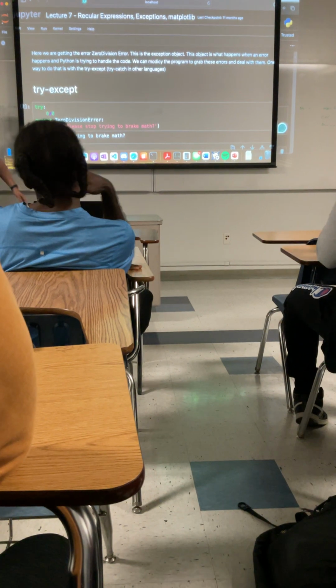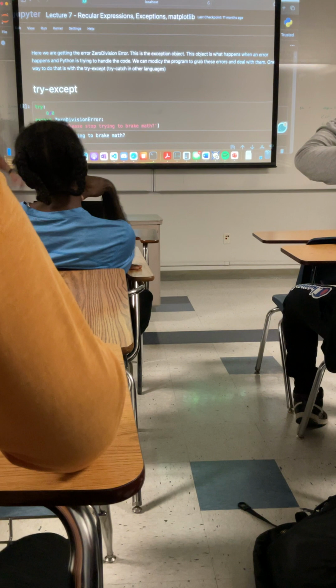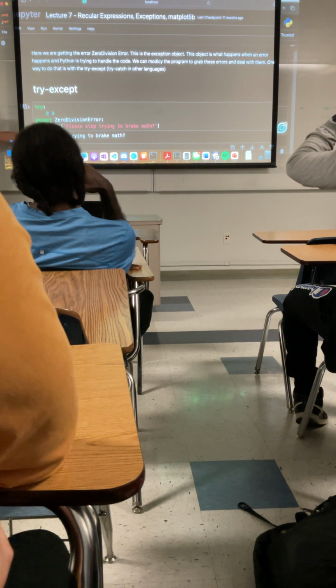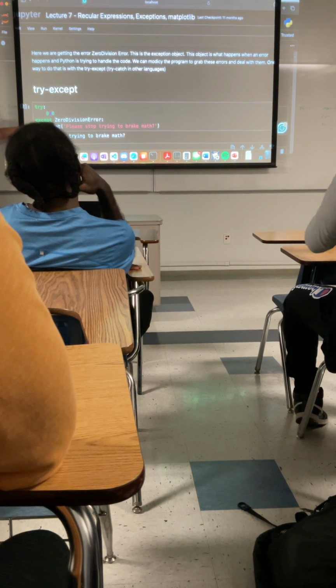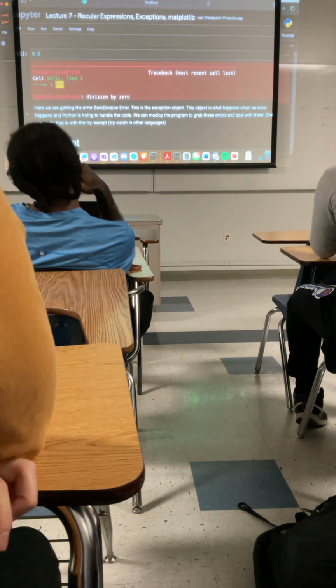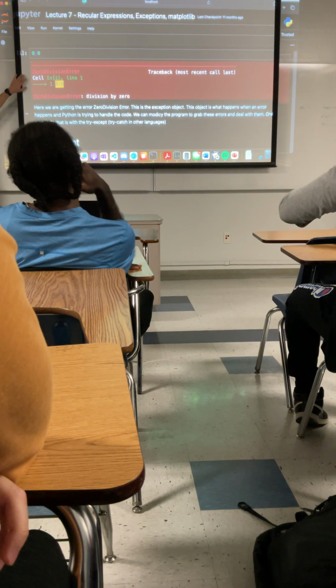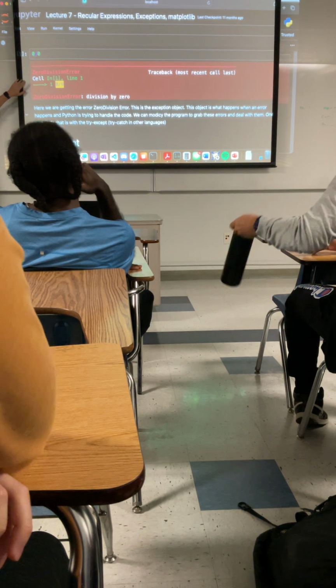Okay, so try except. Try 0 divided by 0. Except ZeroDivisionError. Please stop trying to break math. Right? So we get an actual error? No, we didn't get an error, right? Like above, my code broke. This would cause your code to crash. Right? This is a crash. Red is a crash. Red is bad. That is no good. Right?